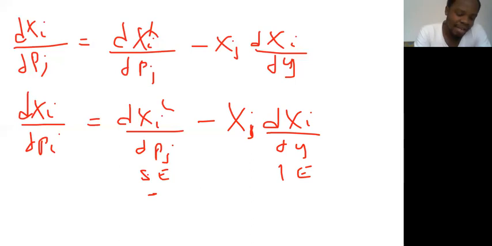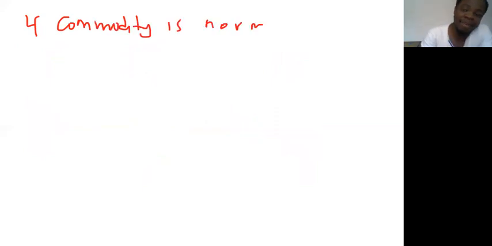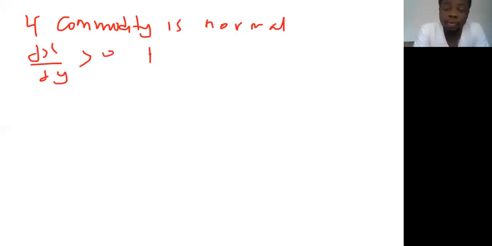But the income effect here is going to depend on whether the commodity is a normal good or not. Let's say the commodity is a normal good. If the commodity is a normal good, then the income effect is positive; that is, the derivative of Xi with respect to Y is greater than 0. It's positive because when your income goes up, you consume more of that commodity if it is a normal good.